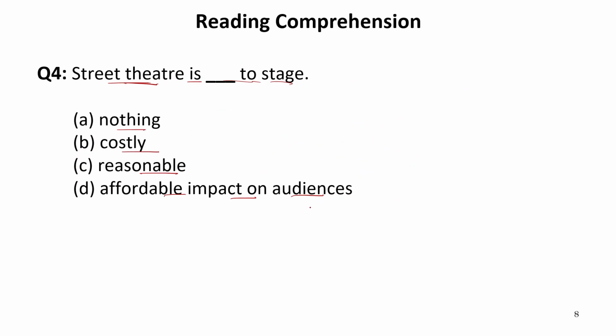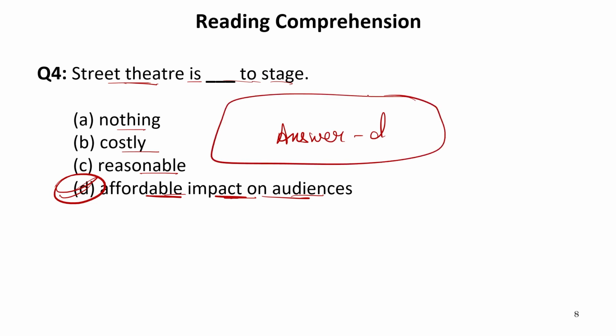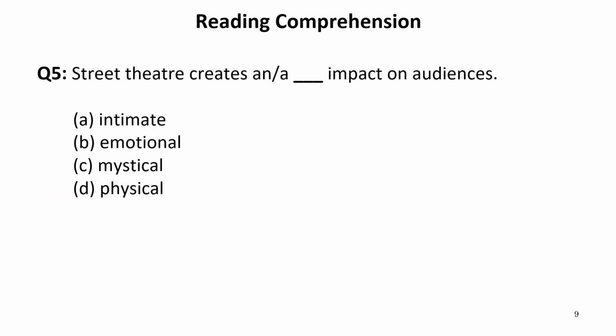Now let us see the options. It is nothing, it is costly, it is reasonable. Of course, it is written cost effective. It means it is affordable. Impact on audiences. So D will be the correct answer. From that we can infer this answer. So our answer is D, as we can see that these words are written in the passage directly. Now let us move to the next one.